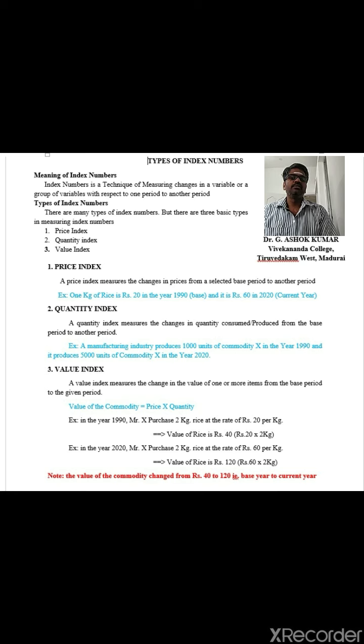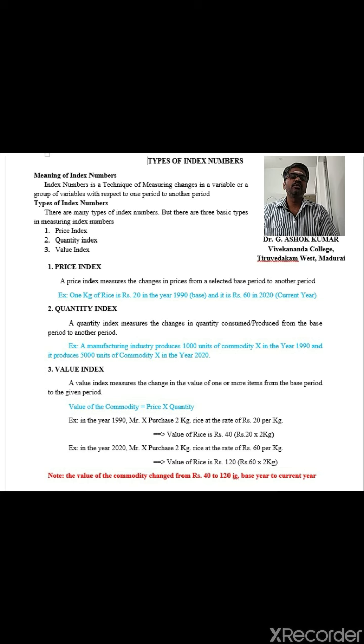Say for example, a manufacturing industry which started their business in the year 1990 produces 1000 units of commodity X in the year 1990, and the same producer now produces 5000 units of commodity X in the year 2020.